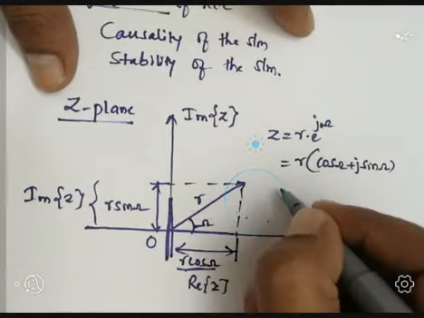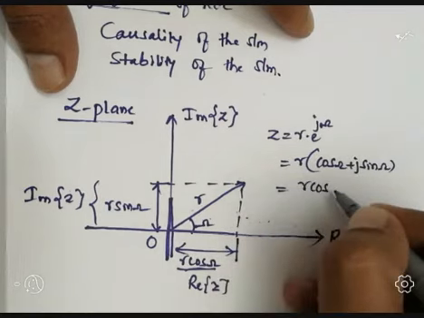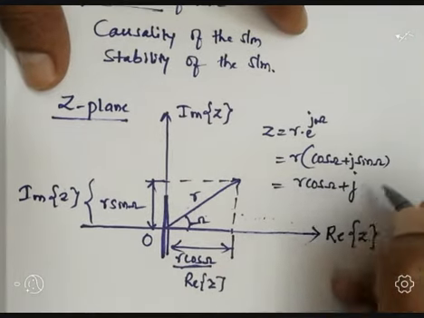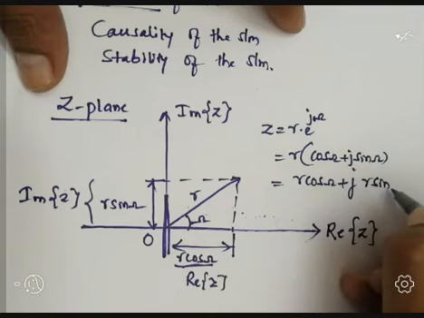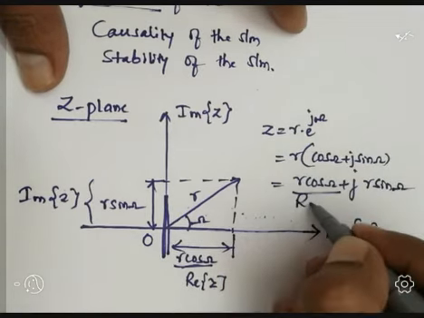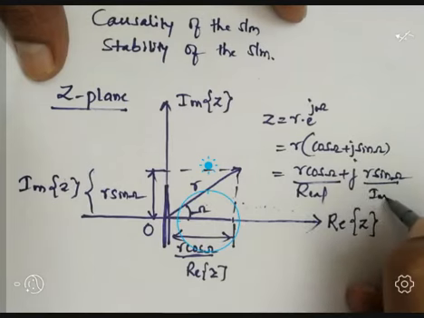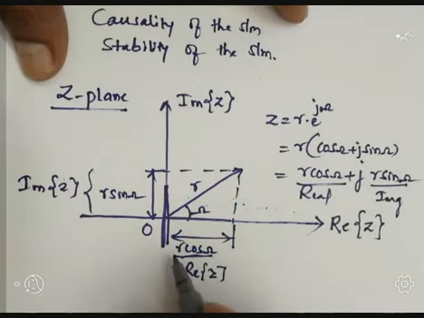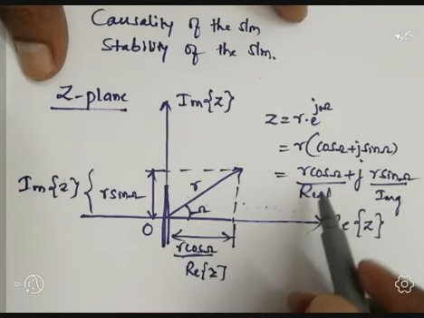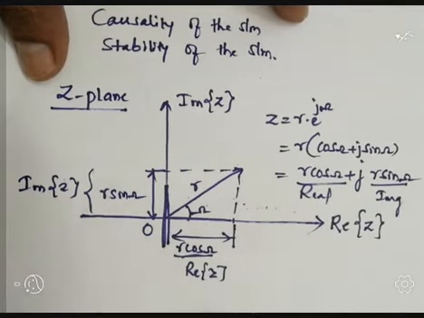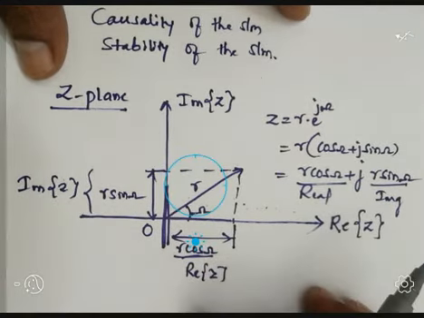If you simplify this, R cos omega plus j R sin omega. This is the real part, and this is the imaginary part. So the real part is R cos omega and the imaginary part is R sin omega. So this is about the representation of the Z plane.